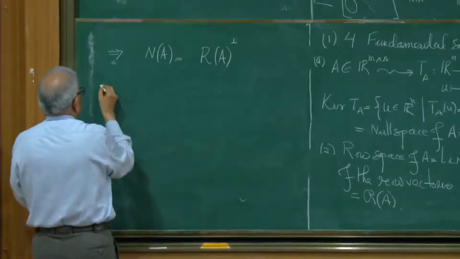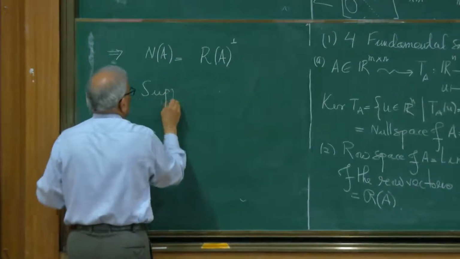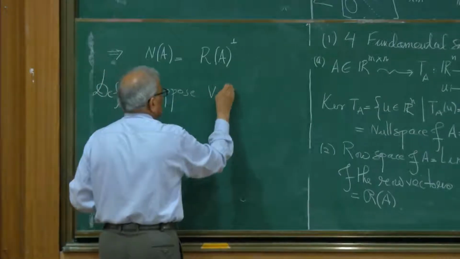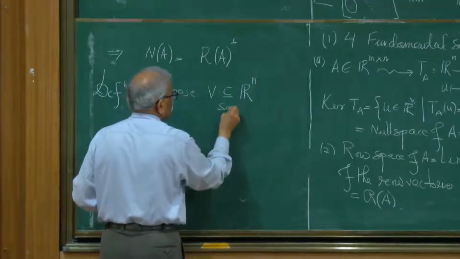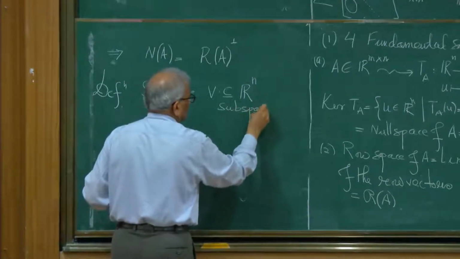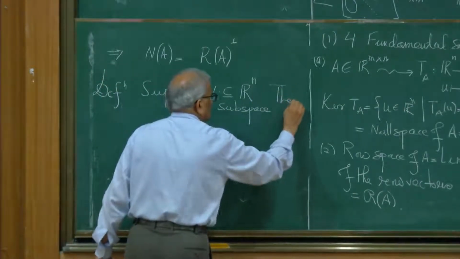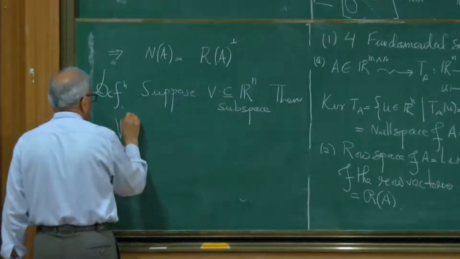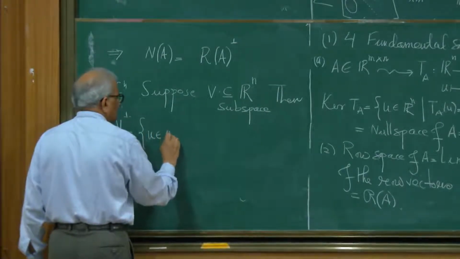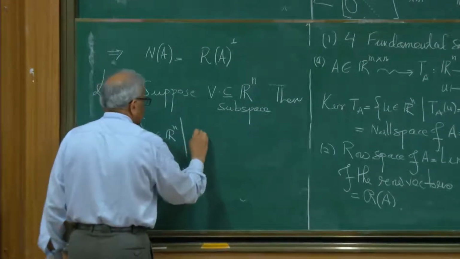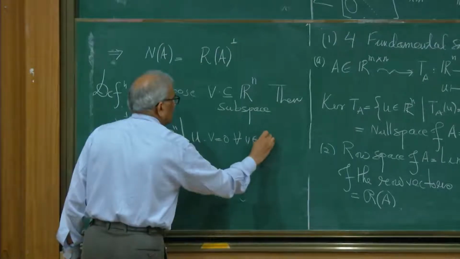So let us first give a general definition. Suppose V is a subspace of Rn. Then V perpendicular, or V perp, is the set of all vectors u in Rn so that u dot v is 0 for all v in V.